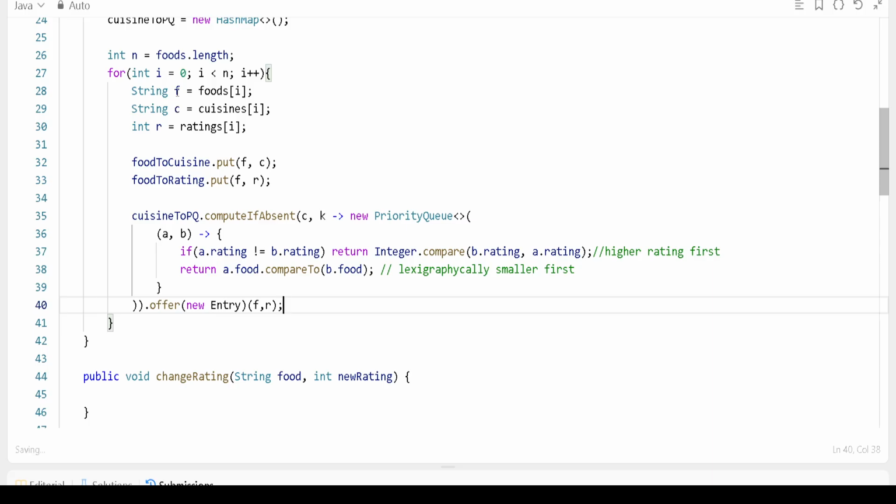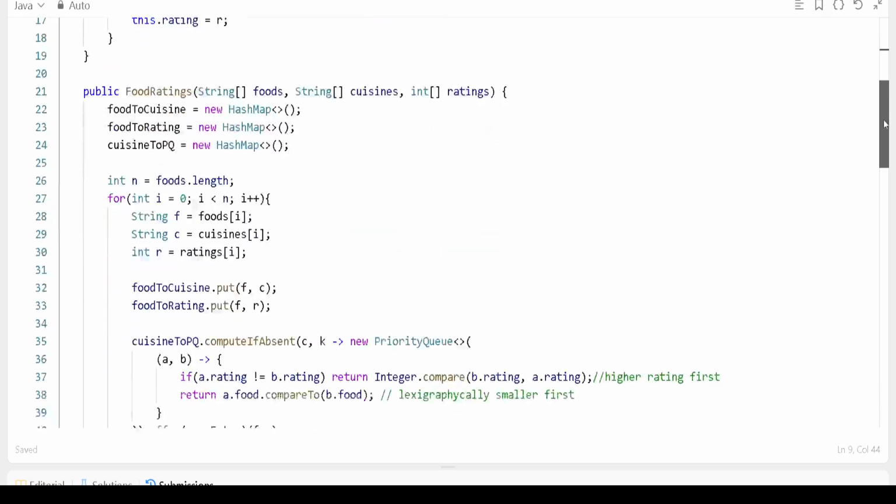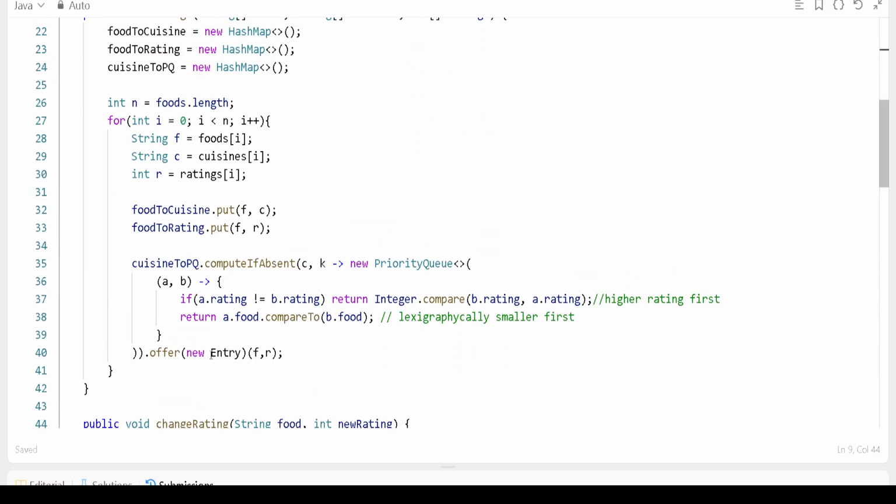We have the food and we have the rating, so we have to store each as an entry. Remember, we have created this method entries where our key is the cuisine, and we take its entry, and each entry will be stored in a priority queue. On each queue we are adding a new entry.